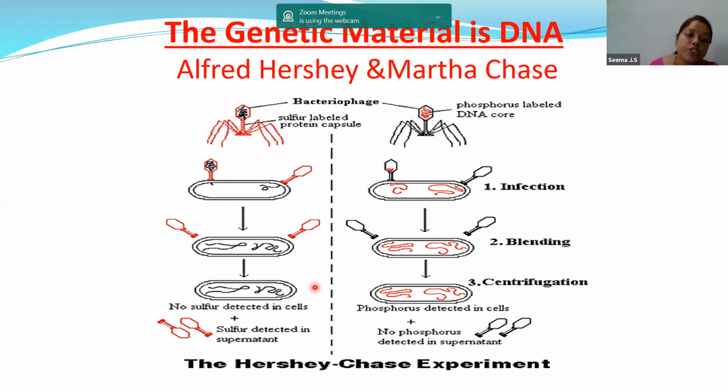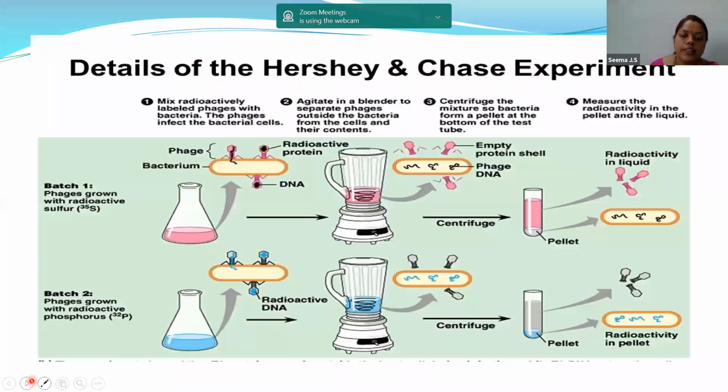Now let us know what is happening in the centrifugation tube. Children, this image shows what has happened at the end. This is the tube after centrifugation. After the centrifugation process, the bacterial cells contain only the genetic material of the virus. In the centrifugation tube, the particles which are heavier in weight come to the bottom of the test tube, and the particles which are light in weight come to the top layer, onto the upper surface of the test tube.